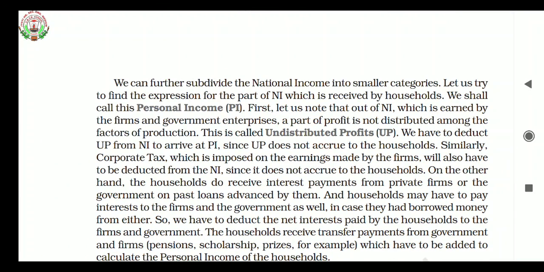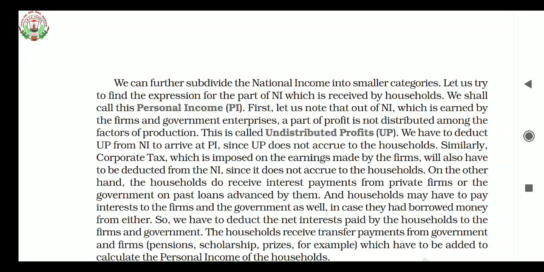We can further subdivide the national income into smaller categories. Let us try to find the expression for the part of NI which is received by households. We shall call this personal income, PI. First, let us note that out of NI, which is earned by the firms and government enterprises, a part of profit is not distributed among the factors of production. This is called undistributed profit. Let me explain once again.